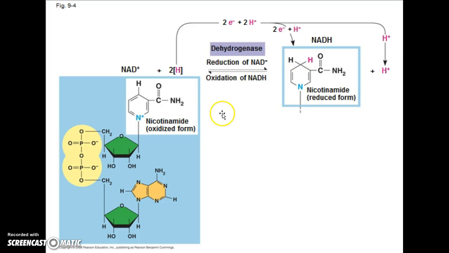So what is the purpose of NAD picking up these electrons, becoming NADH? The purpose is to carry those electrons. Recall that we had mentioned that NAD is an electron carrier. It is carrying these electrons, and it's going to take these electrons to the electron transport chain, part of cellular respiration, and very, very vital in the production of ATP. We'll be looking at that in the next video or so.